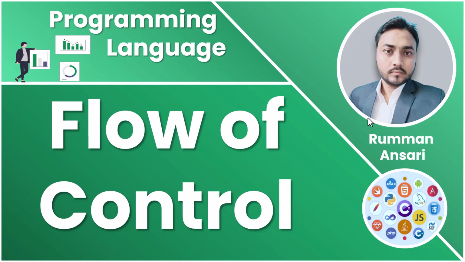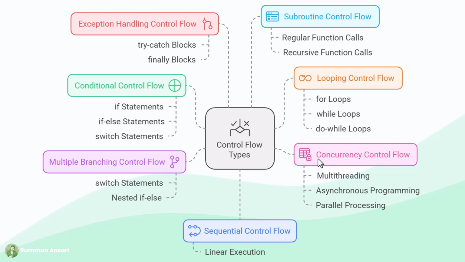Normally, flow of control can be categorized into three different types: normal flow of control, conditional flow of control, and multiple branching of the control. The way in which the program executes to generate the correct output is called the flow of control. Let me repeat, the way in which the program executes to generate the correct output is called the flow of control.